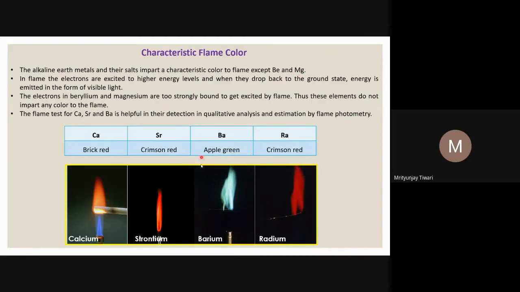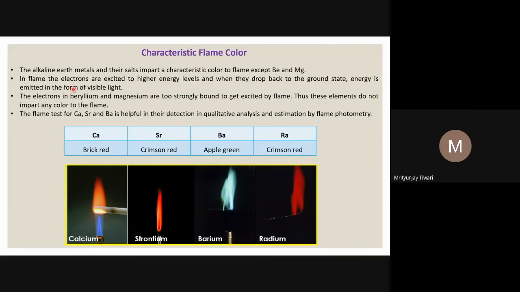Characteristic flame color means that if you burn their salts or even these metals, you see a particular color appear in the flame, and that we call the characteristic flame color. This is called the flame test, but it is not given by beryllium and magnesium.